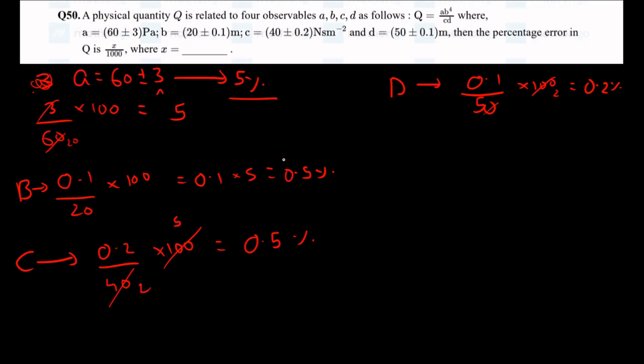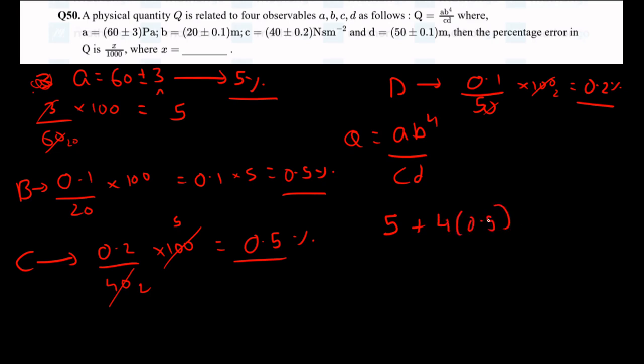These are the respective percentage errors in each of the quantities, and they told Q is equal to A B power 4 by CD. So what's the error in Q going to be? As it's B power 4, only the error in B is going to get multiplied by 4. Everything else will remain the same and get added up. So it's going to be 5 plus 4 times 0.5 plus 0.5 plus 0.2. So we get the error as 7.7%.